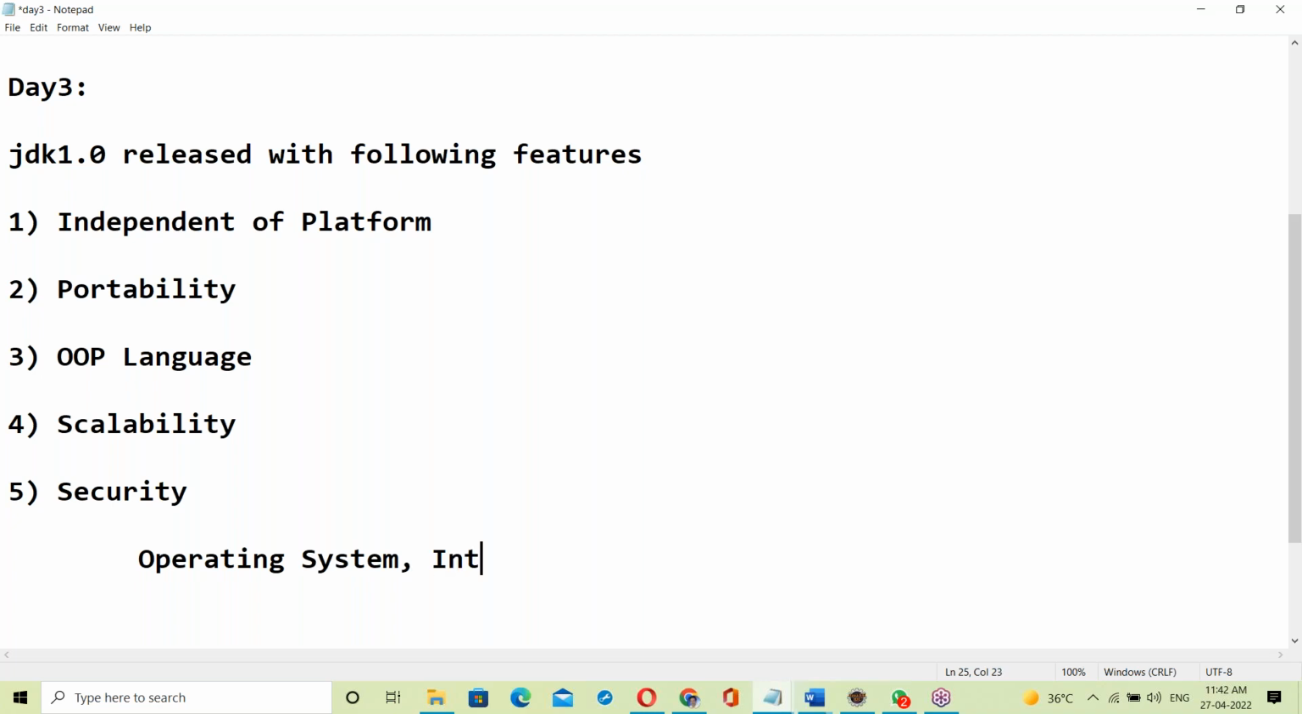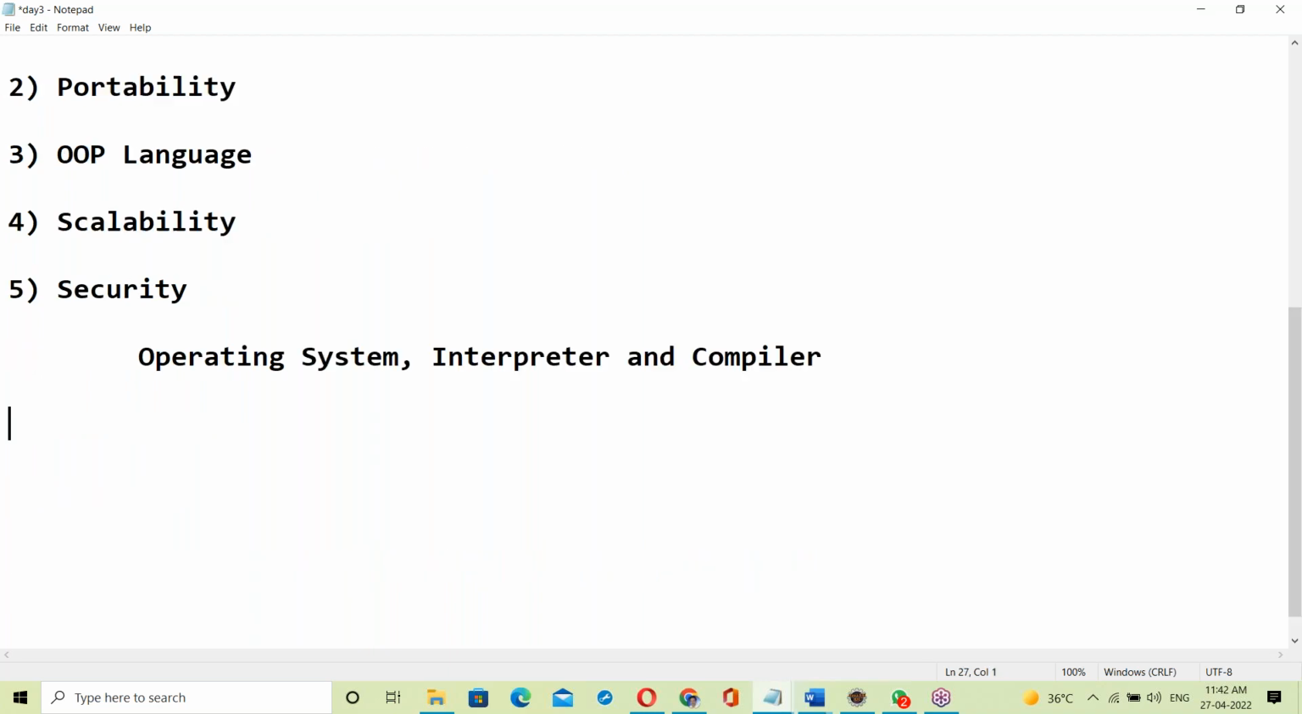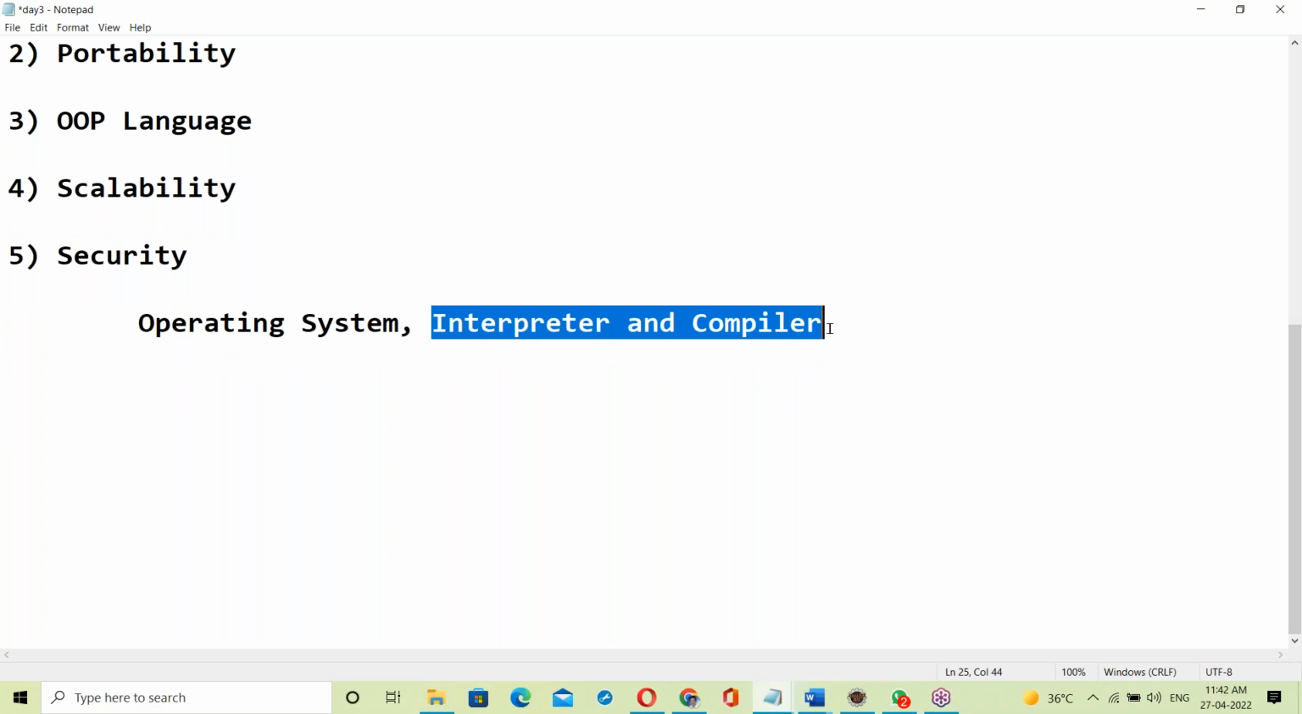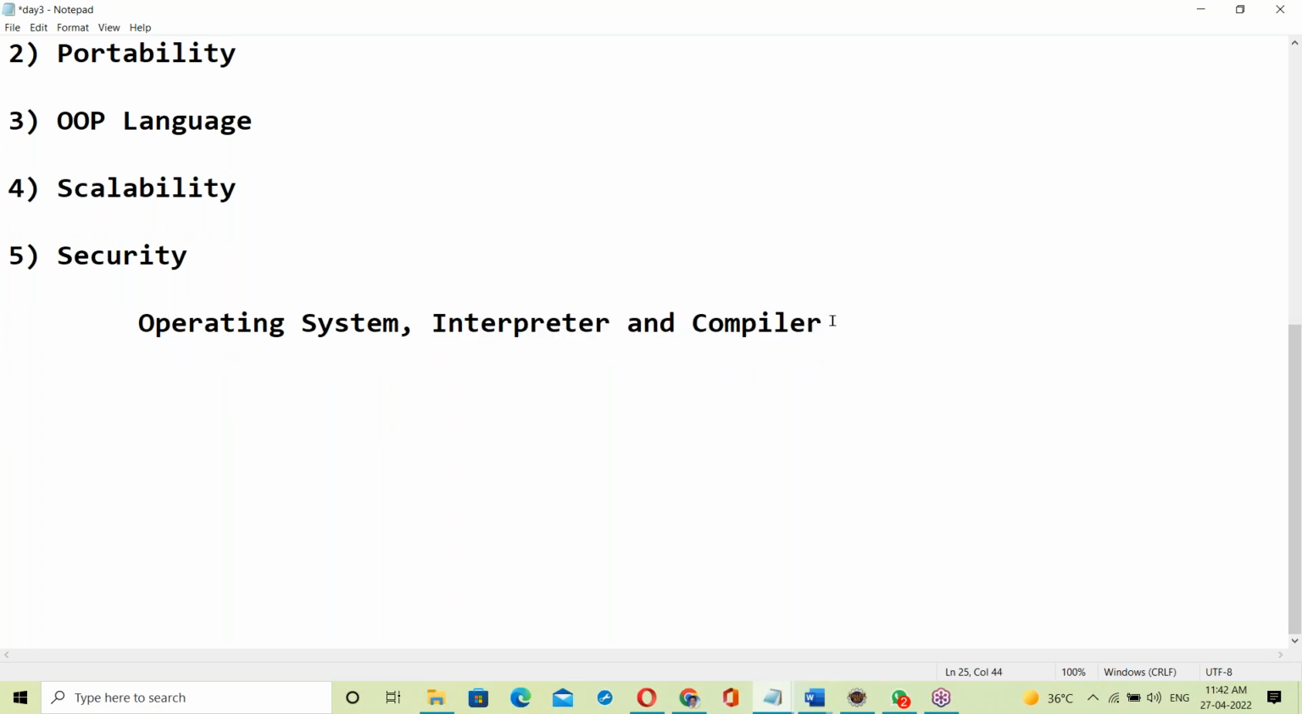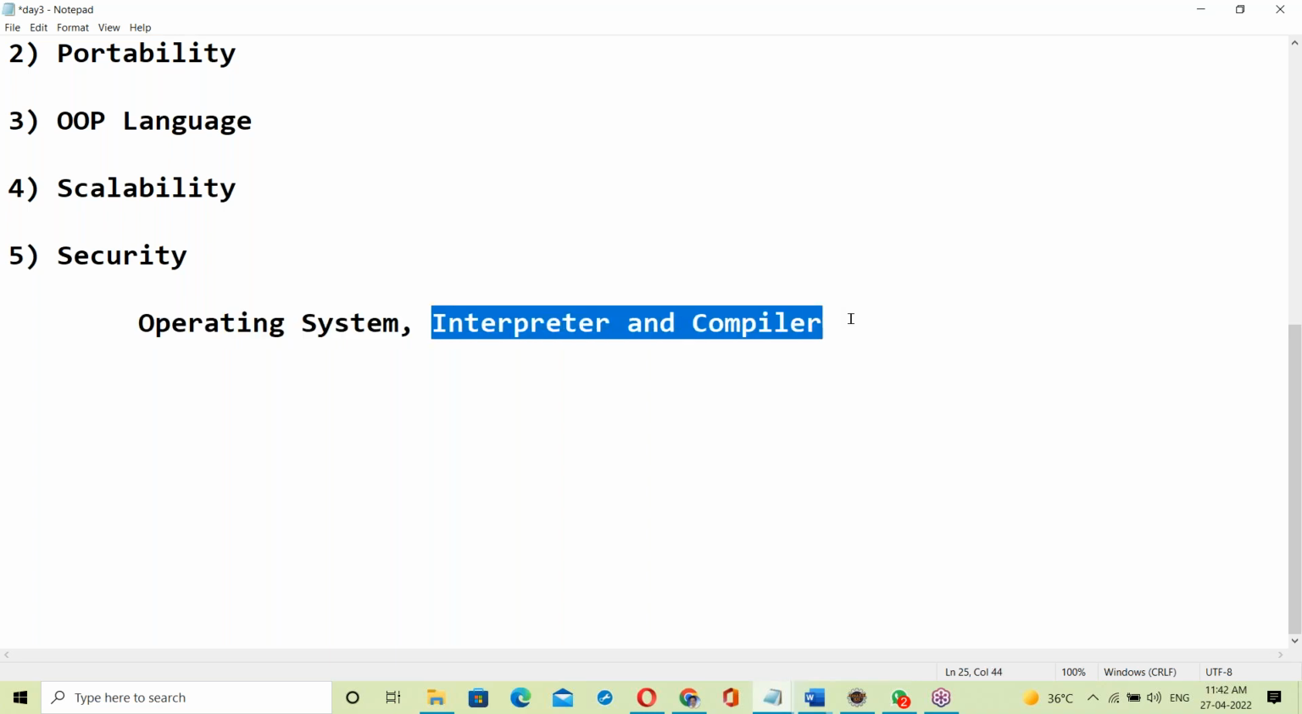Next, interpreter and compiler knowledge. You must know what an interpreter is and what a compiler is. If you have this knowledge, it is easy to understand Java concepts. Is Java interpreter based or compiler based? First of all, you should know what an interpreter and a compiler are. So for that purpose, you must have this knowledge.